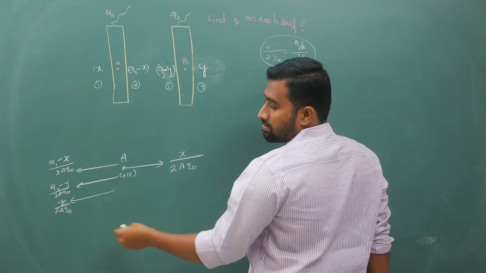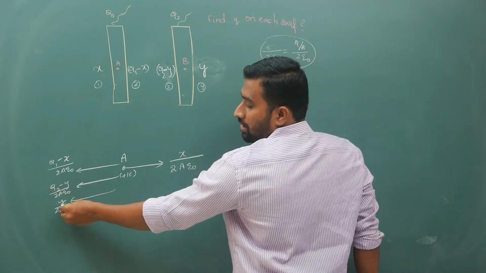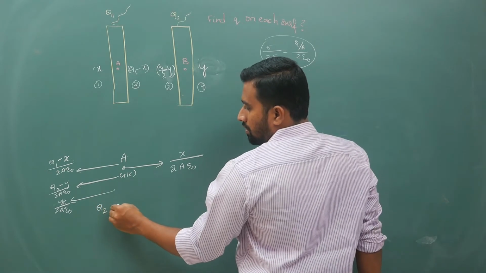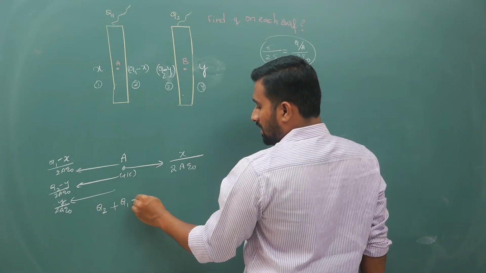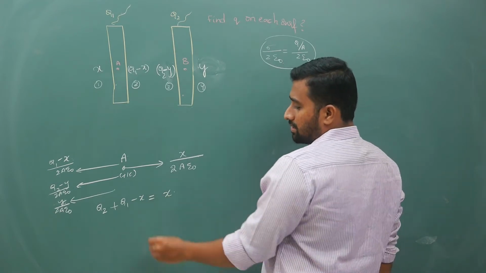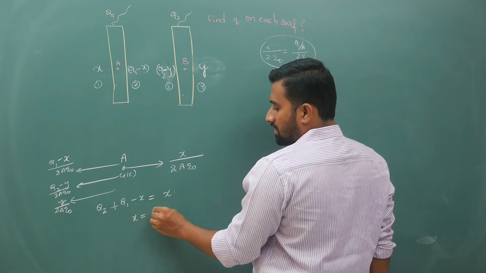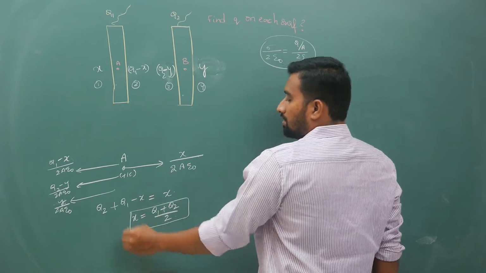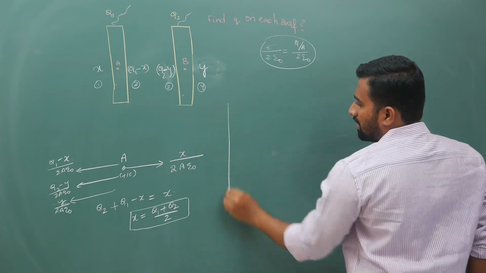All the denominators by 2a epsilon naught will cancel off. q2 minus y plus y, that will give you q2. So q2 plus q1 minus x will be equal to x. Denominators will cancel off. From here your x is (q1 plus q2) by 2. Okay, there will be a shortcut method, I will give that as well.